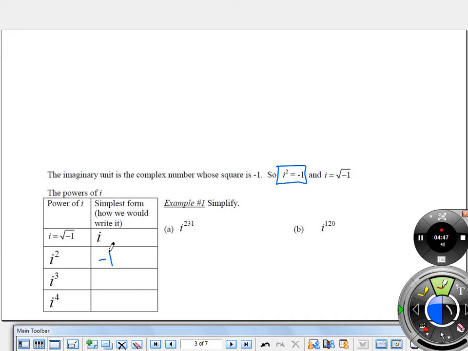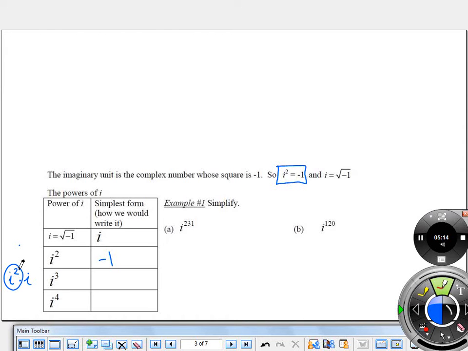Okay? And that's okay. All right, so if we look at i cubed, let's look at the pattern that works with these imaginary numbers. So I'm going to think of i cubed in my head. If I tried to break it down to a more understandable format, would you guys agree that it would be okay to say that i to the third power is the same as i squared times i? Okay? But what's the value of i squared?